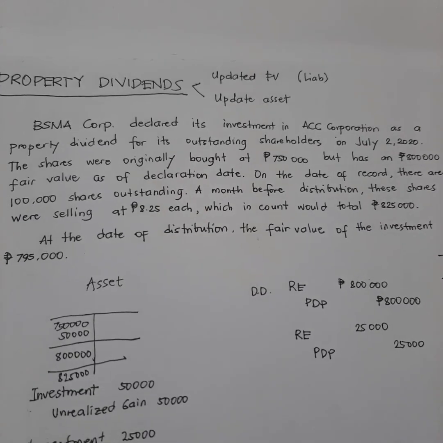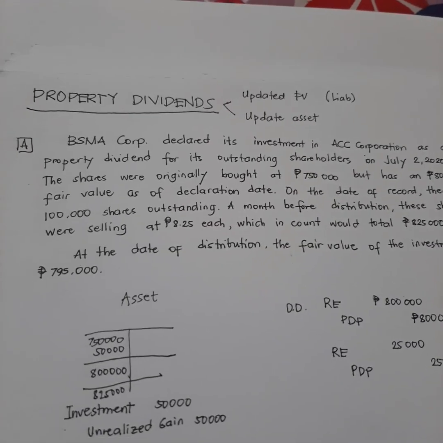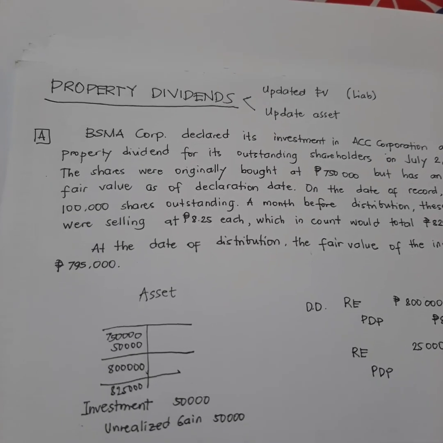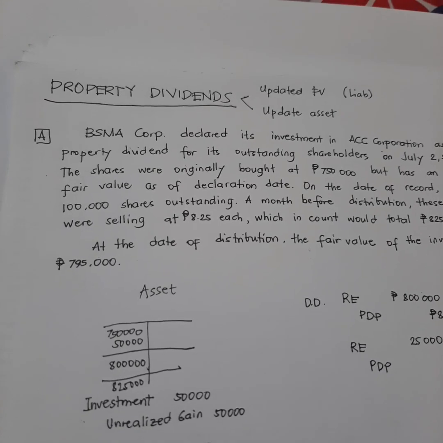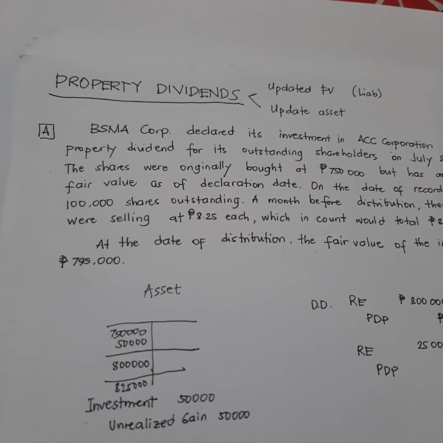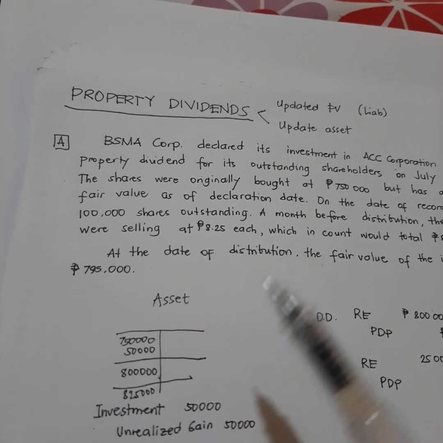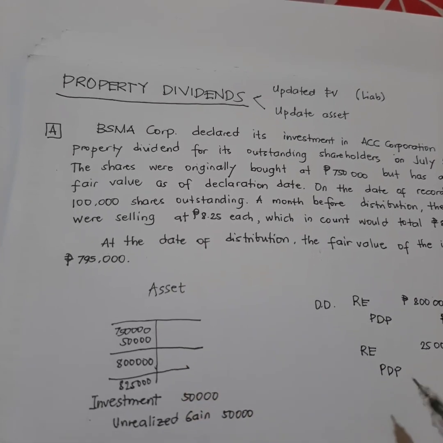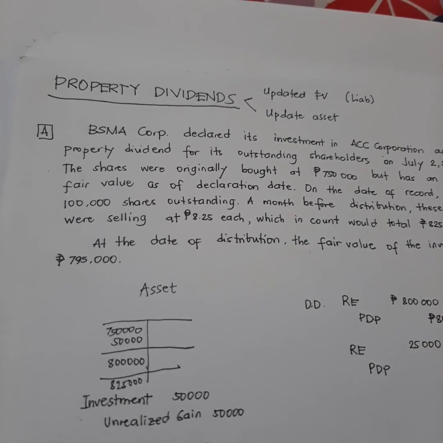On the date of distribution, the fair market value of the investment is 795,000. So the thing here is, on the date of distribution, instead of having a gain, nagkaroon pa tayo ng loss. Okay? But since i-distribute na natin siya, dito, pwede na nating pagsamahin na lang yung entry nila. So what will happen? Okay?